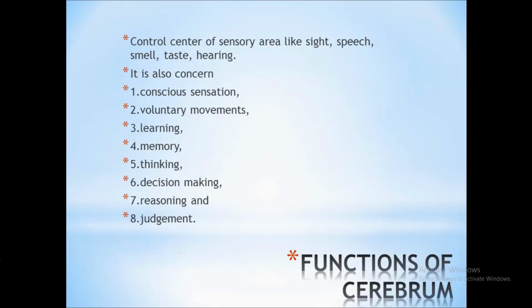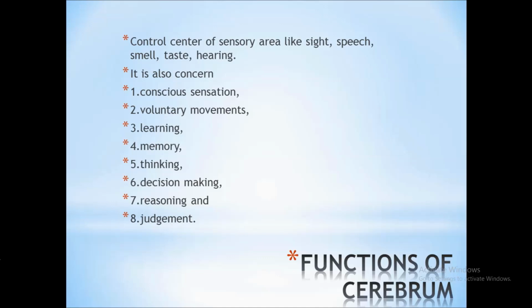So, what are the functions of cerebrum? Cerebrum is a control center of sensory areas. It controls all your five senses. These are sight, speech, smell, taste, and hearing. What other functions are there? Cerebrum is also concerned with conscious sensation, with consciousness.